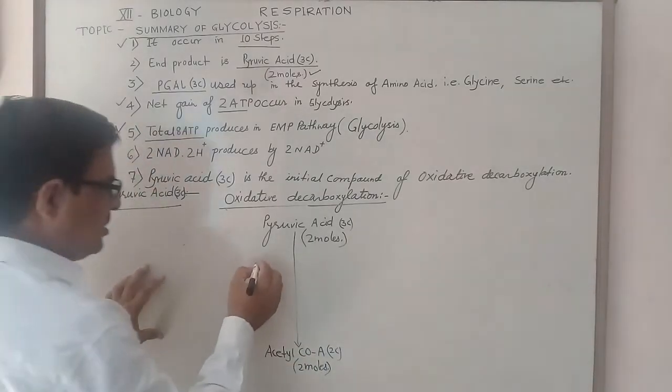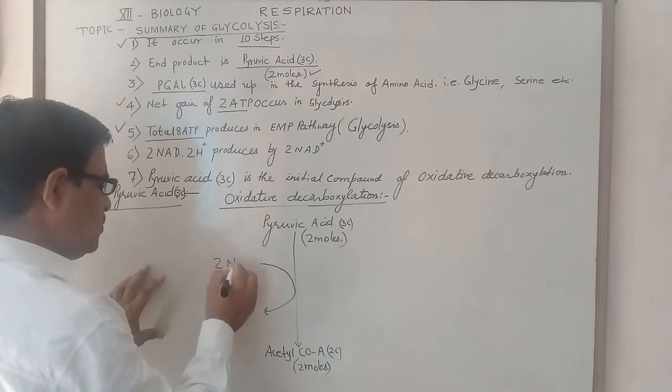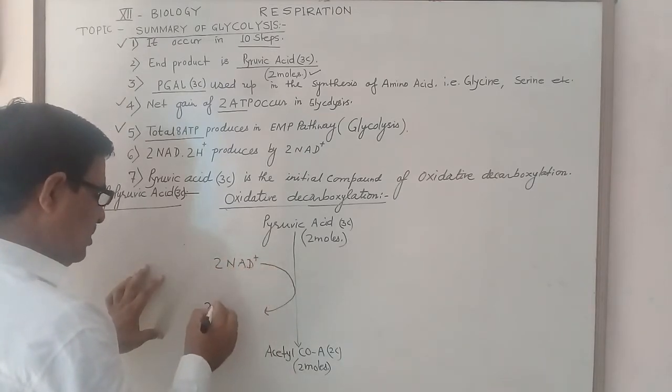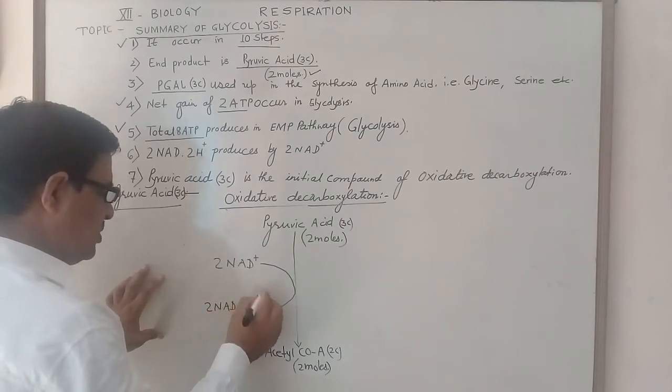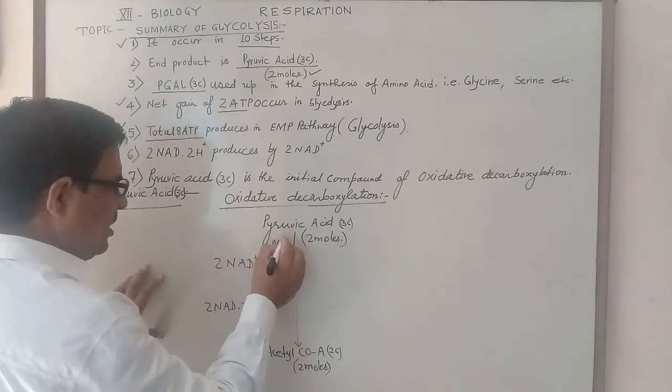But in this case, a change occurs in which 2 NAD positive changes into 2 NAD 2H positive.